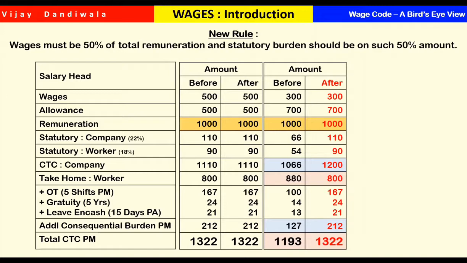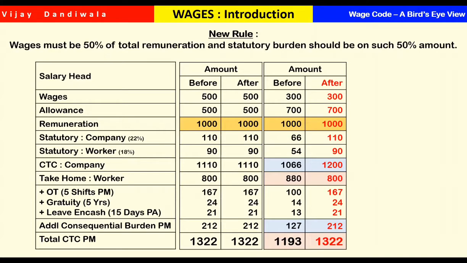Now here the code says that this 300 and 700 ratio is skewed, and it should be 50%. The wages which attract the consequential burden should be 50% of remuneration, and other allowances which do not attract provident fund should also be 50%.